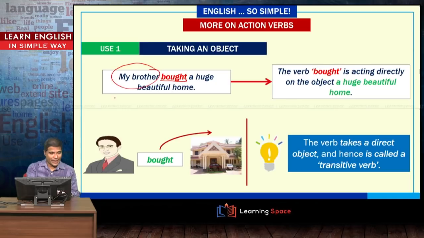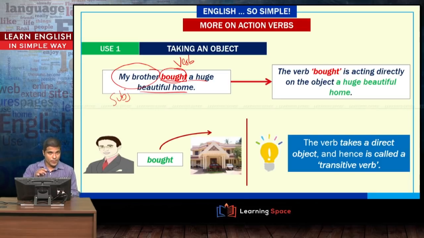Who bought? My brother. So my brother is the subject of this sentence. What did my brother do? What physical action did he perform? He performed an action that is bought, and thus it is a verb and you know it. But the last part is, what did he buy? Obviously here the question should be, what did he buy? He bought a huge beautiful home.